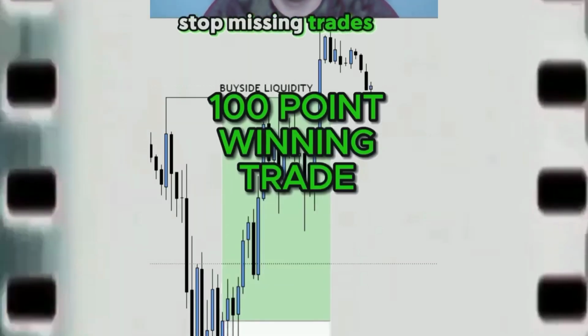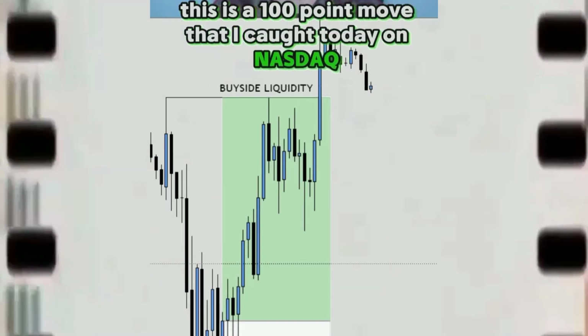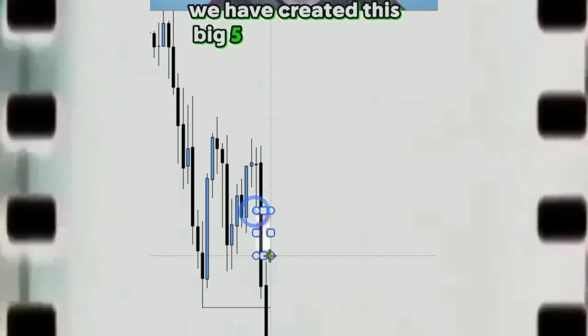Stop missing trades like this every single day. This is a 100-point move that I caught today on Nasdaq. So as you can see, we have swept sell side liquidity right here. As well as sweeping sell side liquidity, we have created this big 5-minute bearish fair value gap. Now this is where we will look for our long positions.